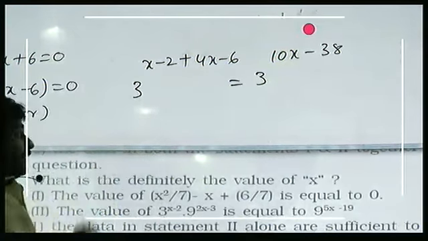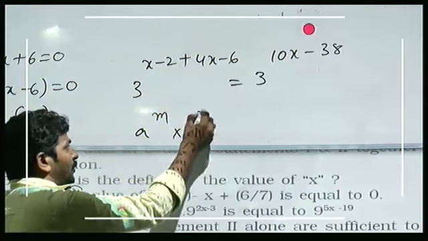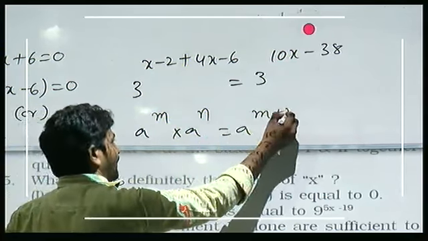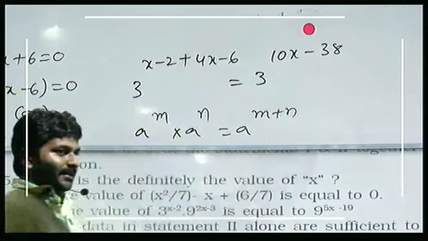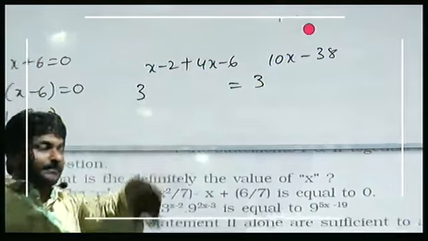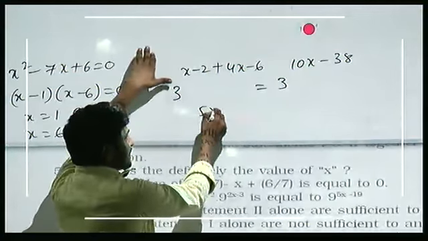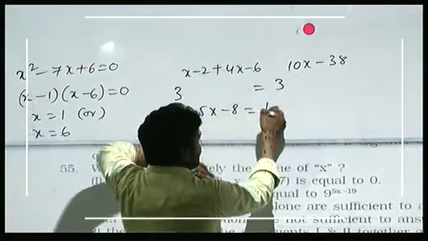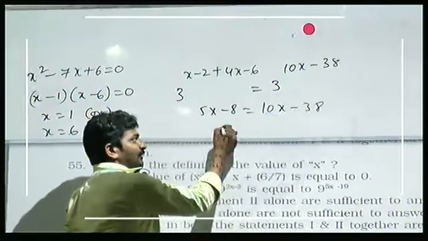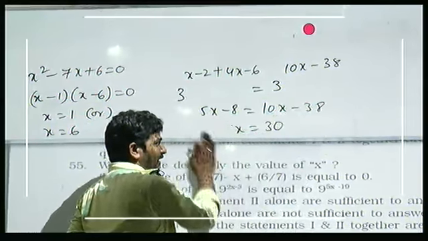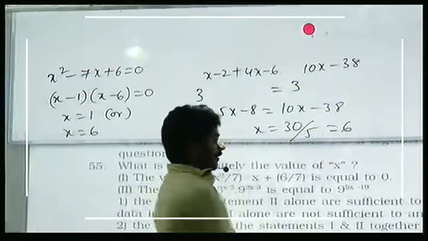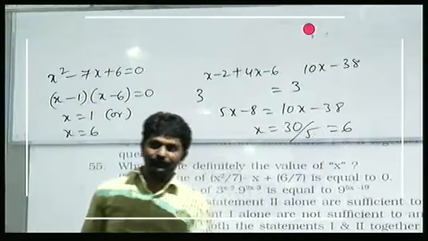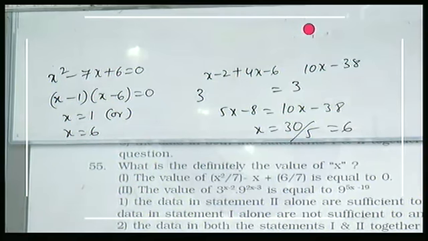A power m into a power n is equal to a power m plus n. Using that concept, it becomes like this. Base values are same, exponents will be same. X plus 4x, 5x minus 8 is equal to 10x minus 38. 5x is equal to 30, x is equal to 6 by 5. How many values do we have? Do you have definite value or not? Yes. Right?